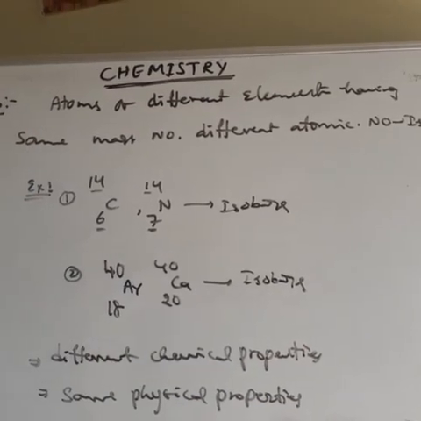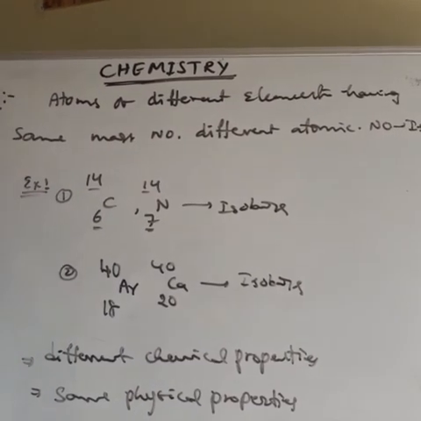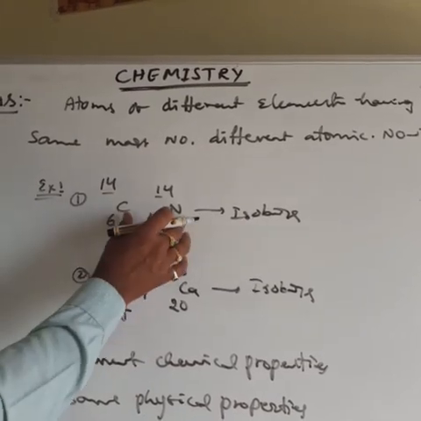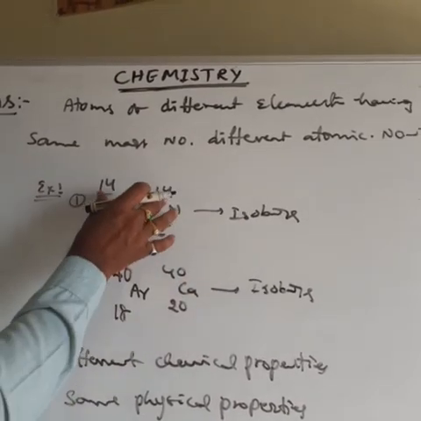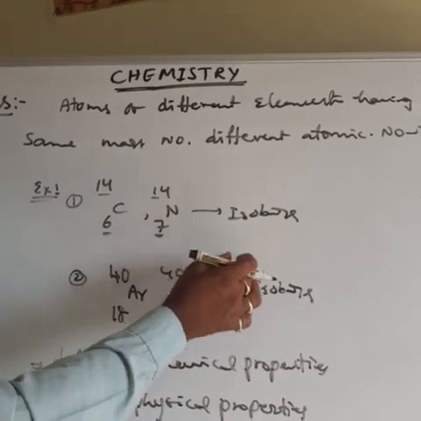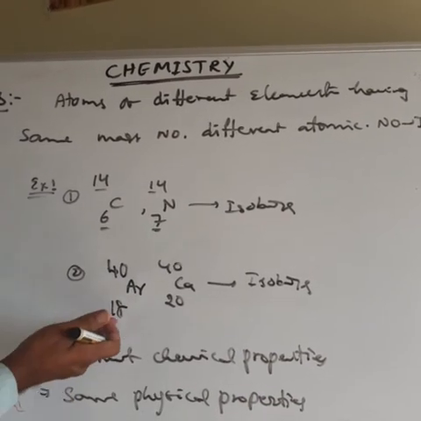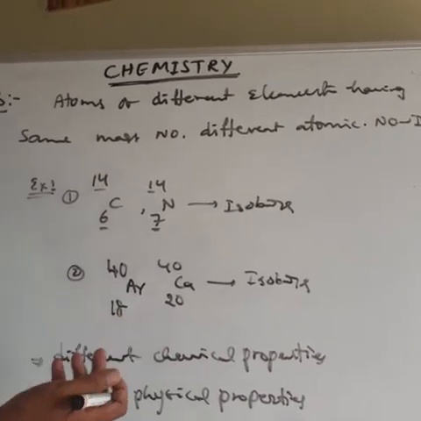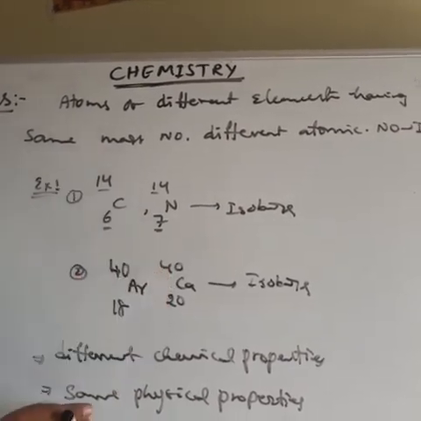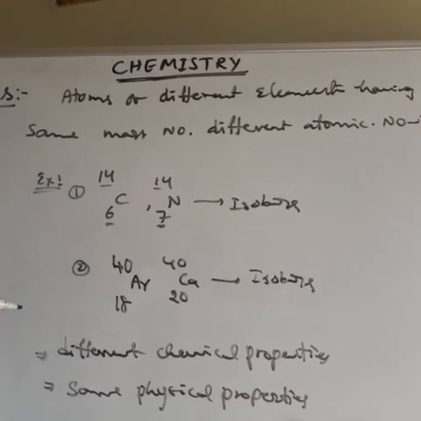So atoms of different elements with the same mass number and different atomic number are called isobars. So this is about the isobars.